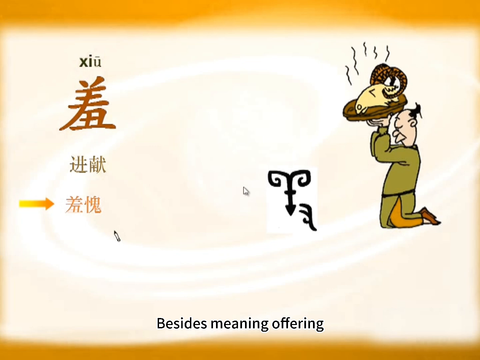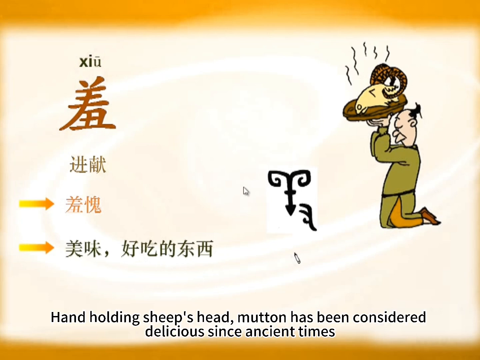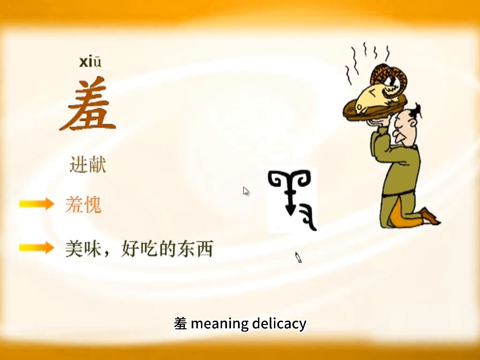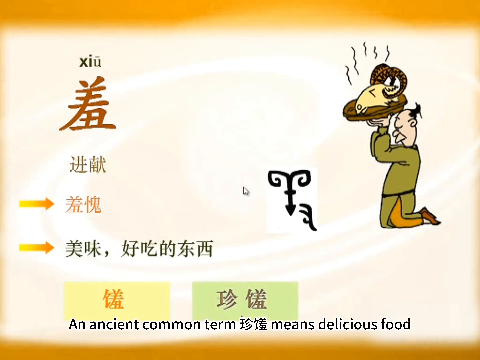Besides meaning offering, xiu has another very common meaning. Delicacy. Delicious food. Hand holding sheep's head. Mutton has been considered delicious since ancient times. Xiu meaning delicacy. Later the food radical shi was added indicating relation to food. An ancient common term zhenxiu means delicious food.